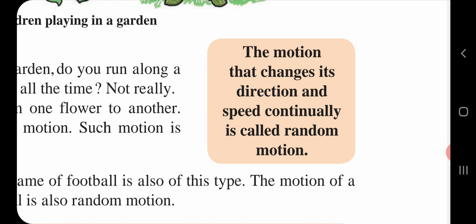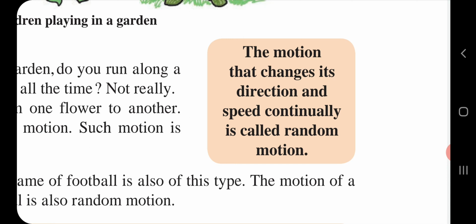Now we will see, suppose, which type of motion is seen in birds flying in the sky. What will be your answer, children? The birds flying in the sky exhibit random motion. The wings of the bird show oscillatory motion, an example we had seen in our oscillatory motion. So children, here we have completed all the types of motion.